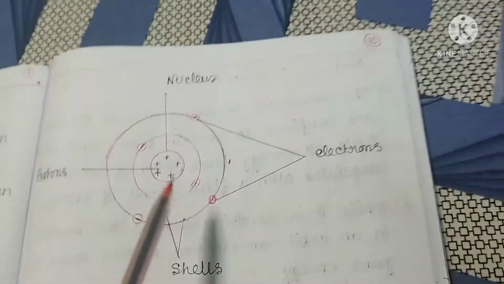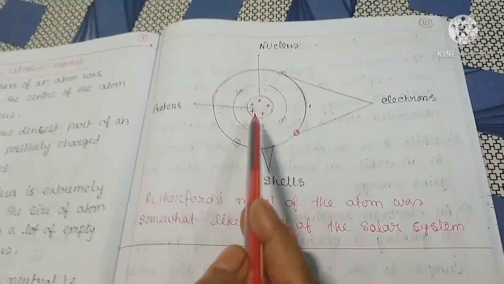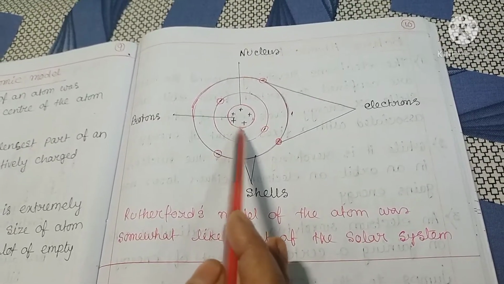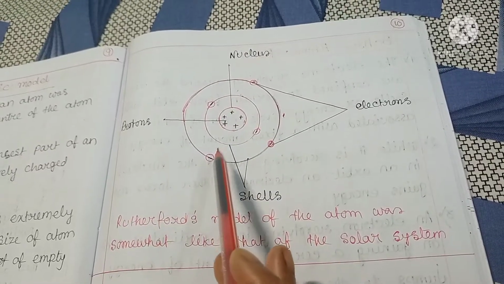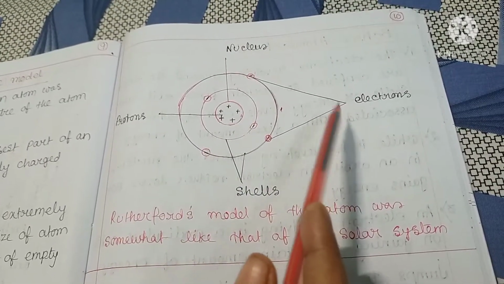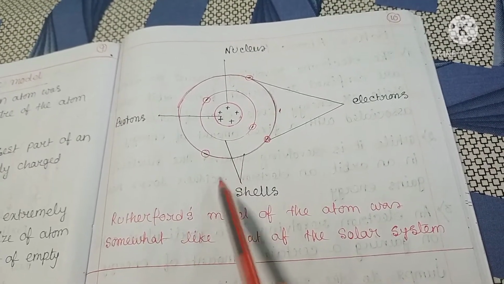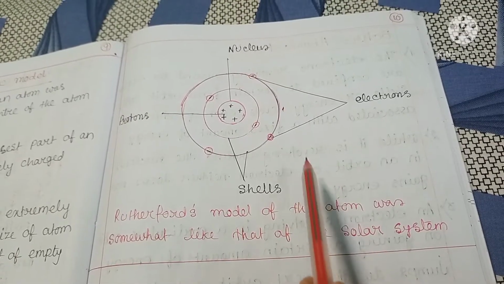Now, see the Rutherford model. In the center, there is the nucleus. The nucleus contains protons. Protons are positively charged, and around the nucleus, electrons revolve in circular orbits. This Rutherford model of an atom was somewhat like that of the solar system.